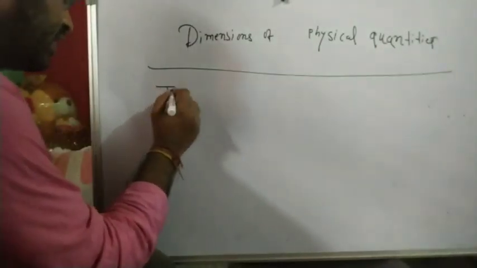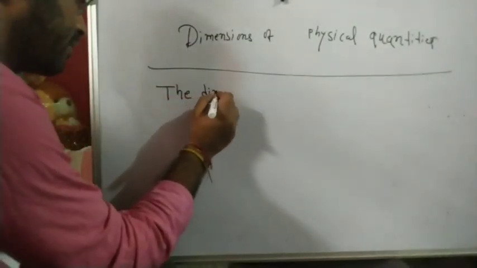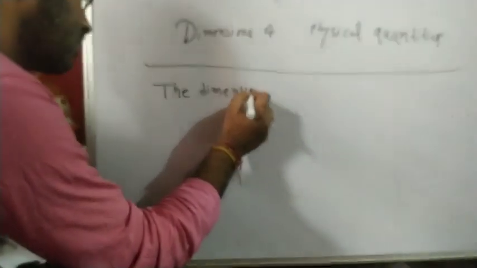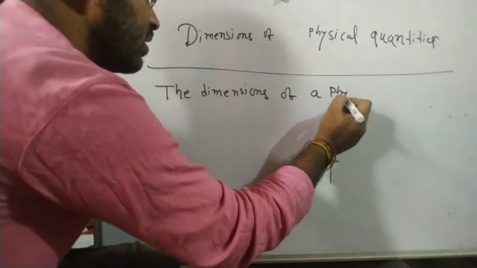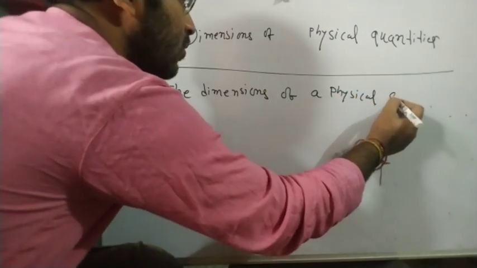You can write down the dimensions of a physical quantity.